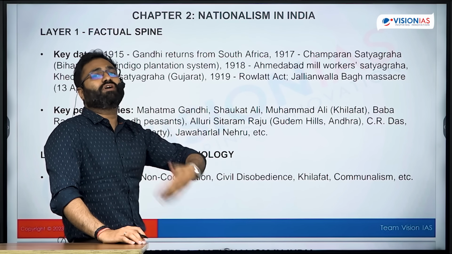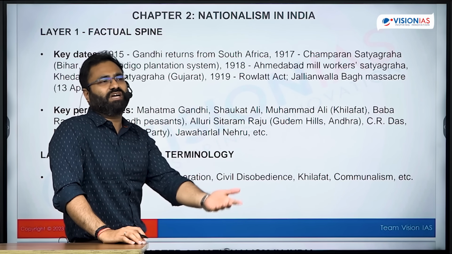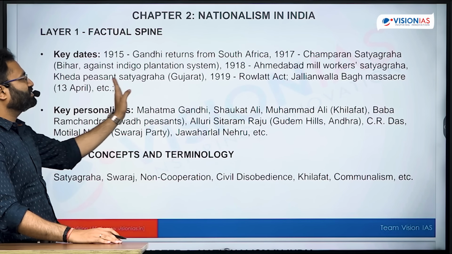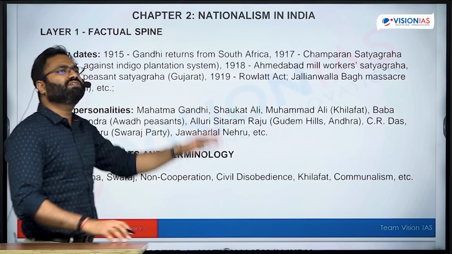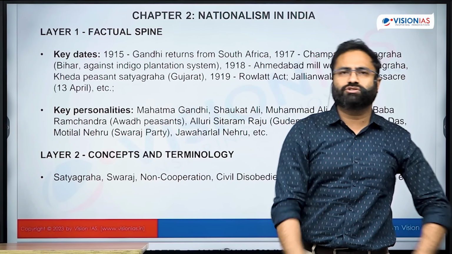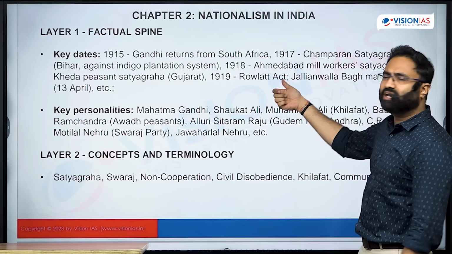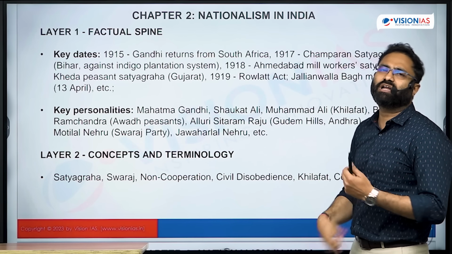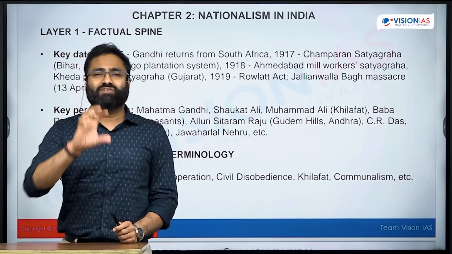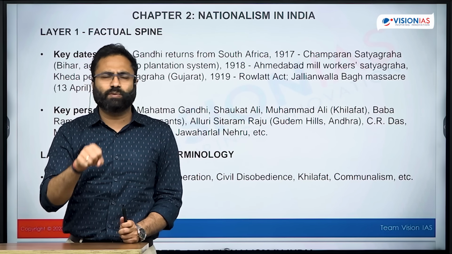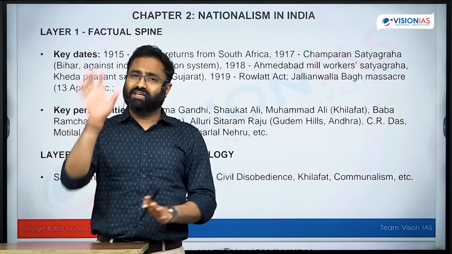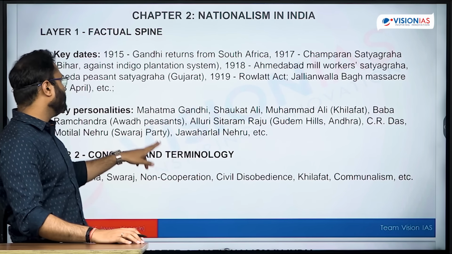So in the wake of World War I, there was demand from the side of the workers to raise their wages, and that's why the Ahmedabad Mill Workers Satyagraha was there. And then there was the Kheda Satyagraha in Gujarat, again in 1918. These were the prominent early Gandhian movements that ensured that the nation was ready for launching the popular movement. Then later on there was the Rowlatt Satyagraha in 1919. But after the Jallianwala Bagh massacre, or we can say the violence that had happened in Jallianwala Bagh, Gandhiji thought that now I will take back this particular movement. But then the atmosphere in the country was politically charged, and that's where there was a rise of the popular movement in India.